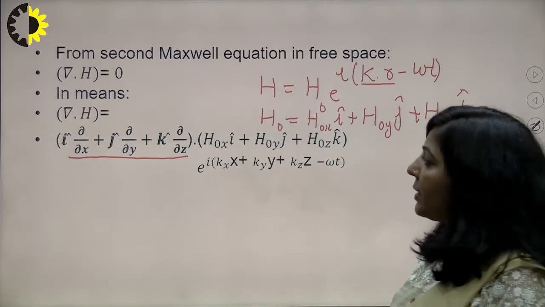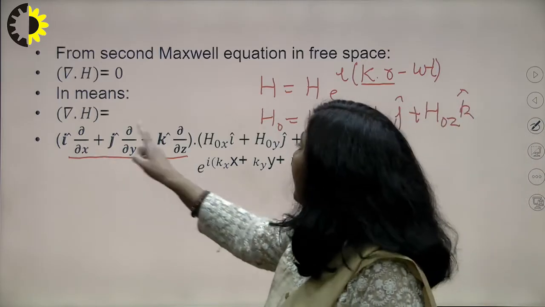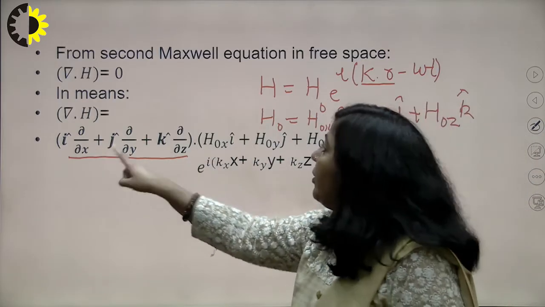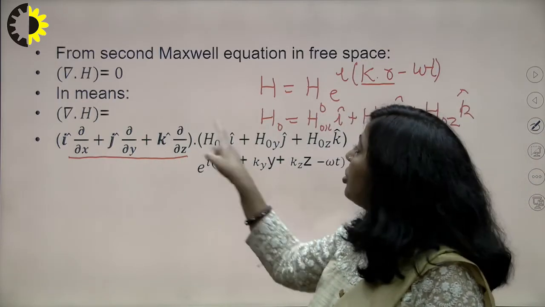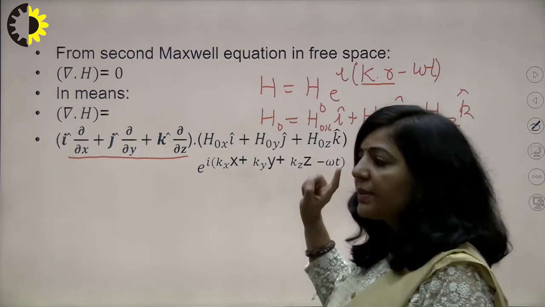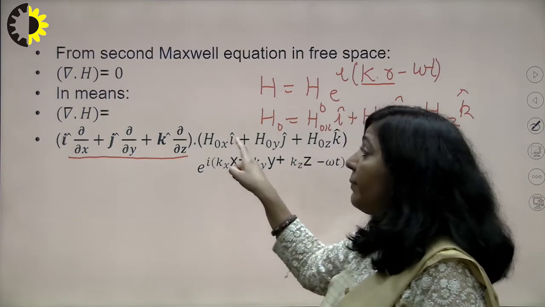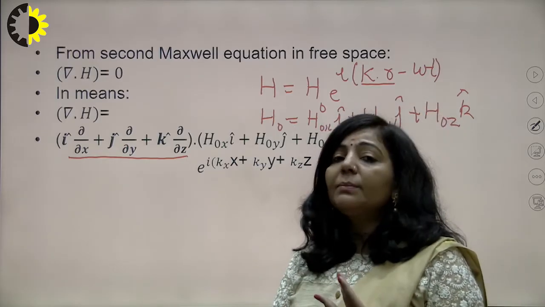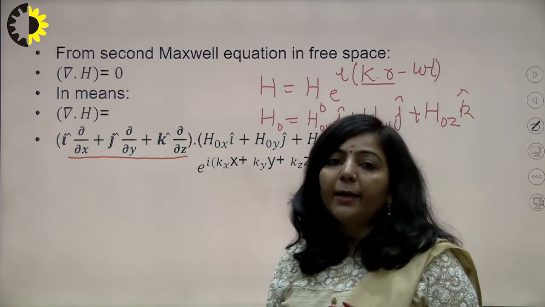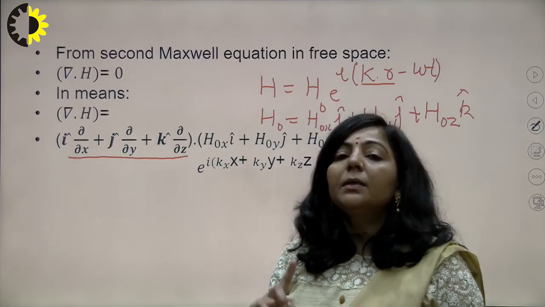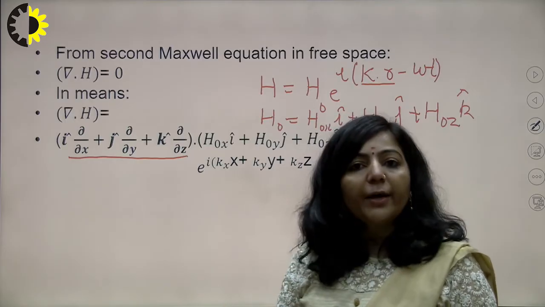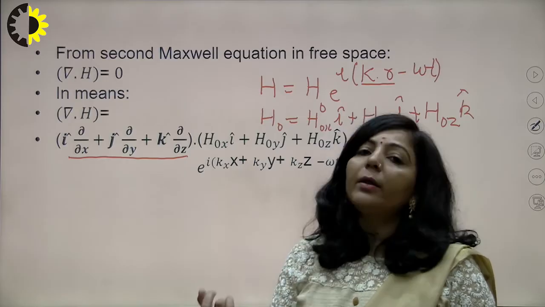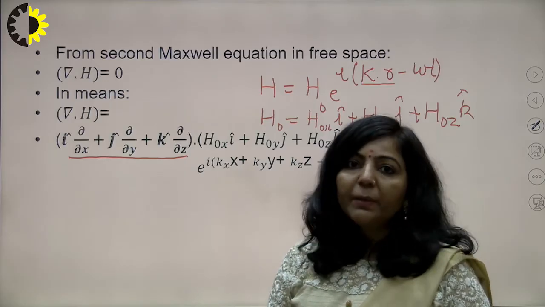Now what is the next step? As you can see here, this is a dot product. So i dot i will survive, while i dot j and i dot k will be 0, same logic. j dot i will be 0 and j dot k will be 0. So what is the conclusion? Only the terms which have i dot i will survive, the terms with j dot j will survive, the terms with k dot k will survive, and the rest of the terms will be 0.